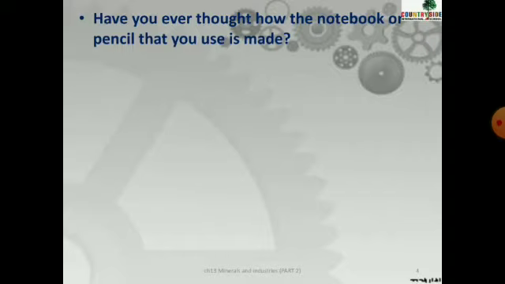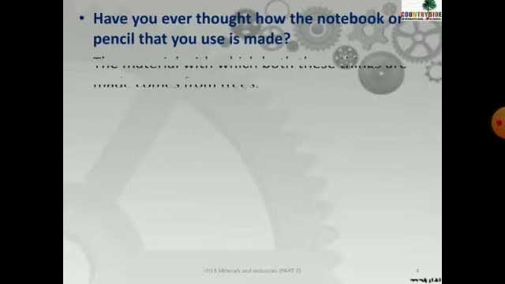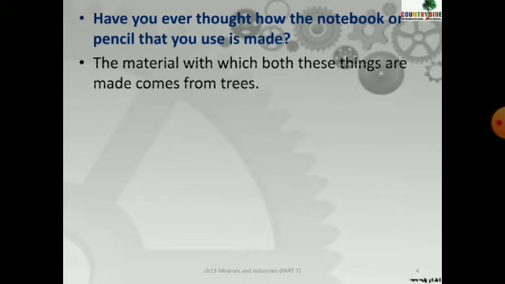But children, do you know what the notebook or pencil is made up of? Do you know that? Children, the materials with which both these things are made come from the trees. Now you might be thinking, ma'am, how can both the things be made from the tree?